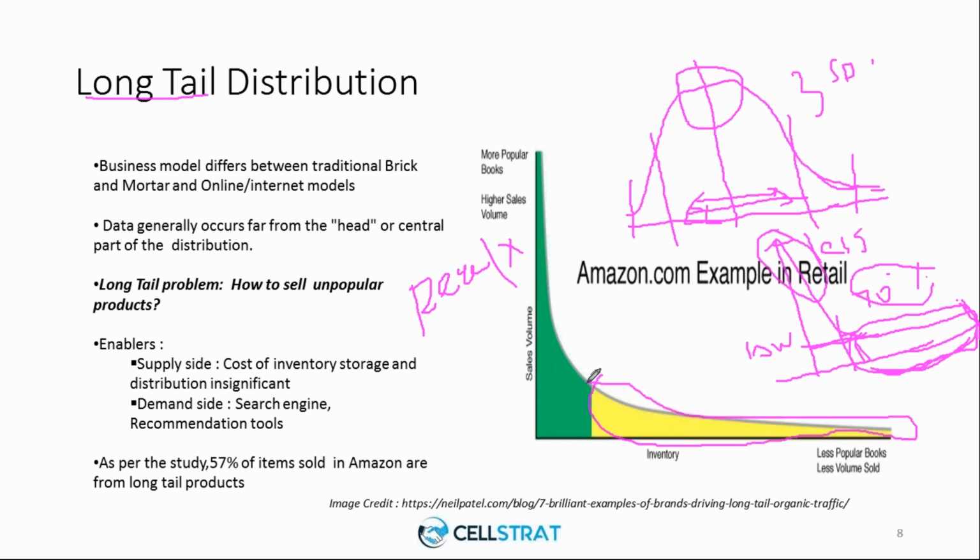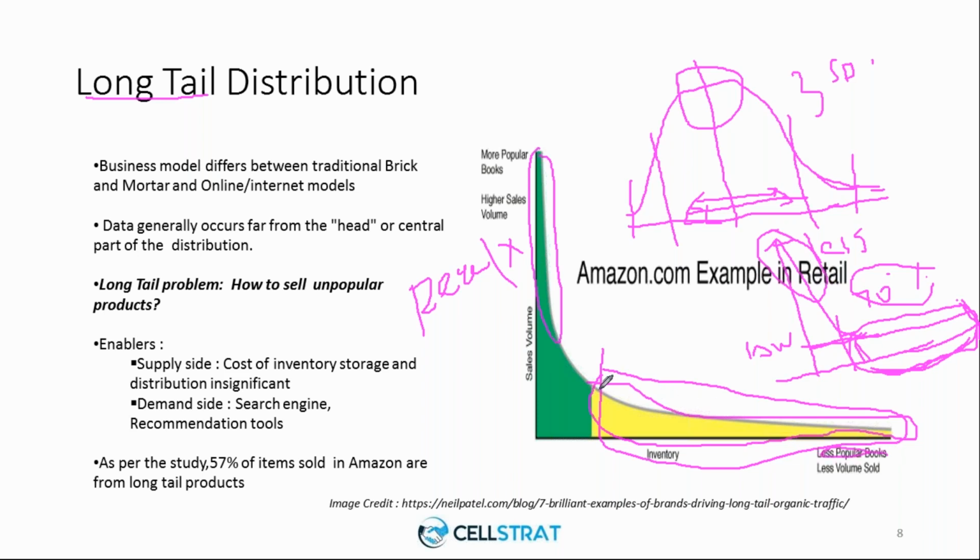For instance, if there are books that you want to search for, there could be thousands of books for the same title that you're looking for, right? Companies such as Amazon or other internet sites should not only try to maximize this, but they should also try to maximize this particular portion where they want to sell the less popular books, right?